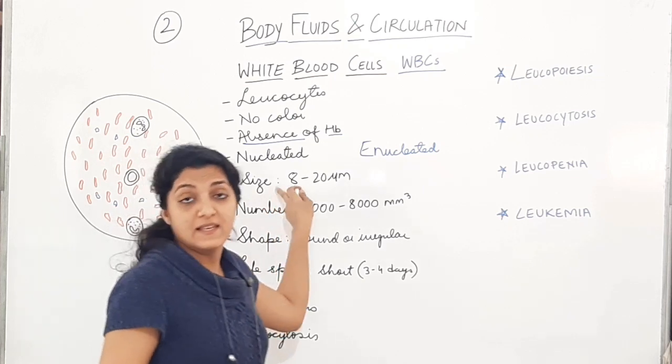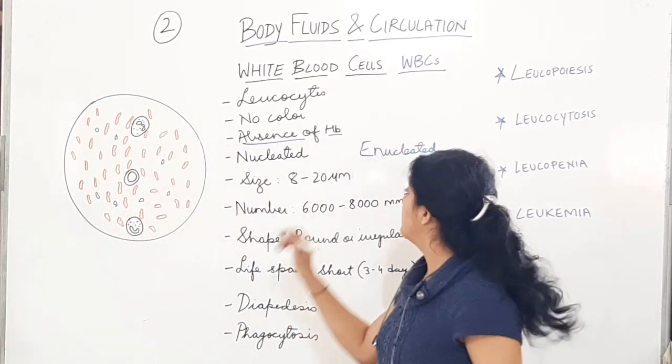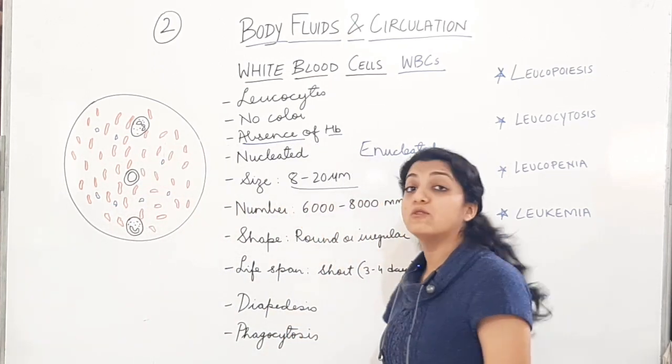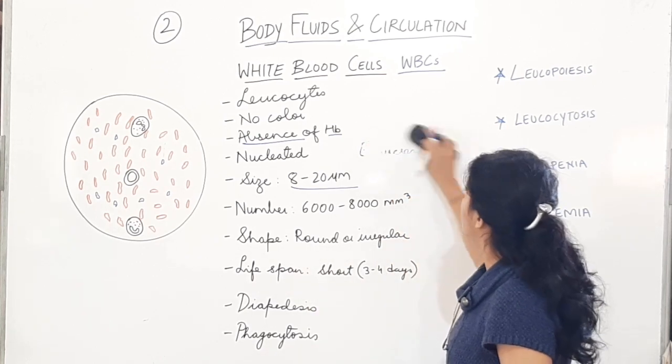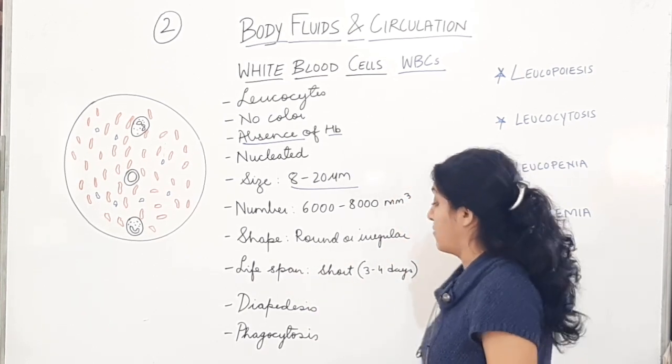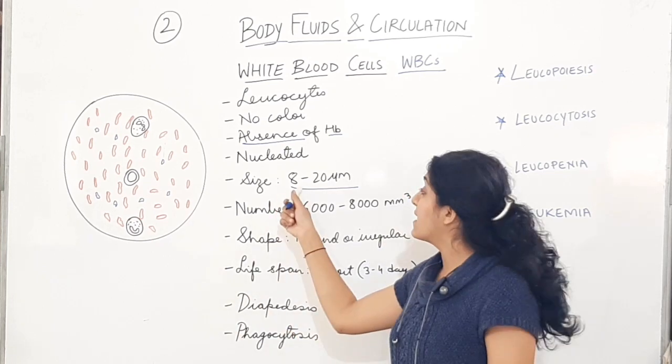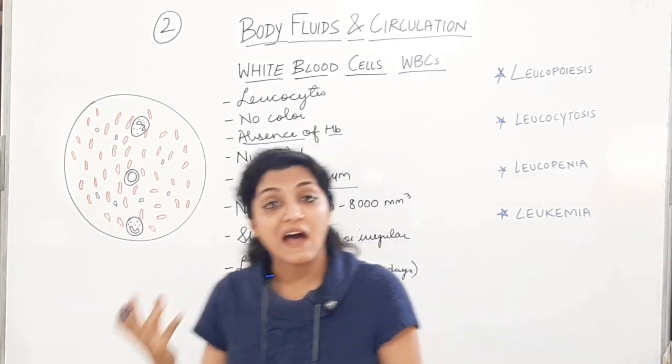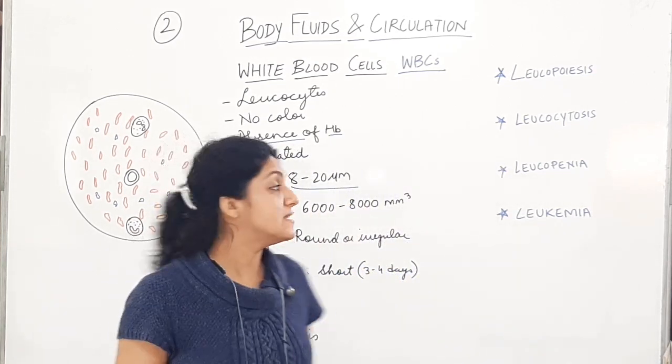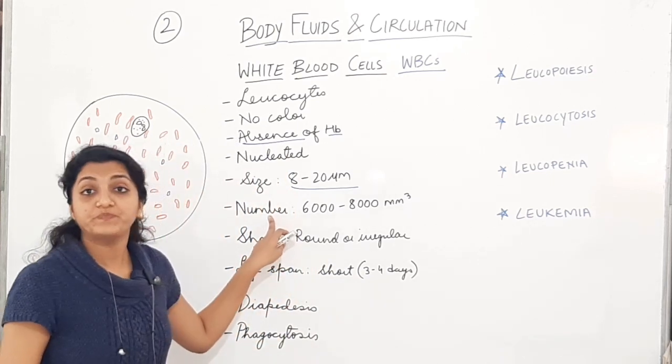Then the size. The WBCs are comparatively bigger in size. The size is 8 to 20 micrometers. हमने कल RBCs की size discuss की थी. Okay, so compare करो. Here the size is 8 to 20 micrometers. They are larger in size than the RBCs. Then the number.